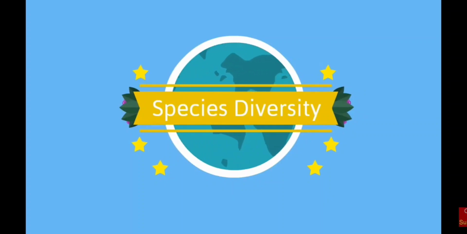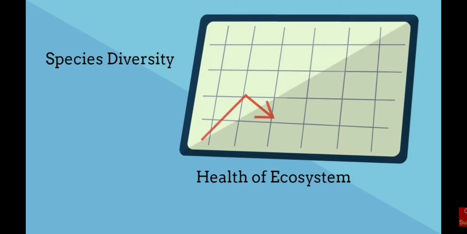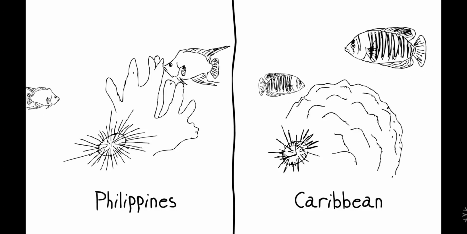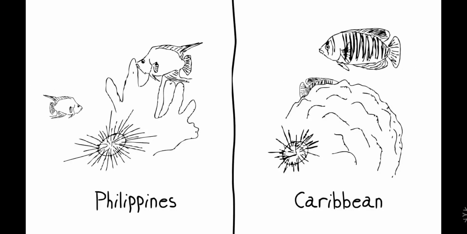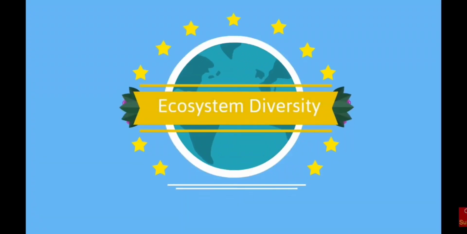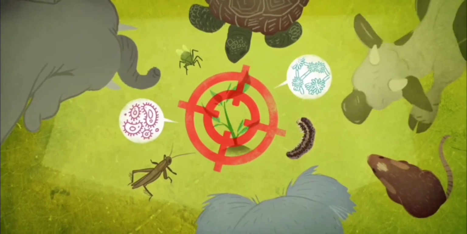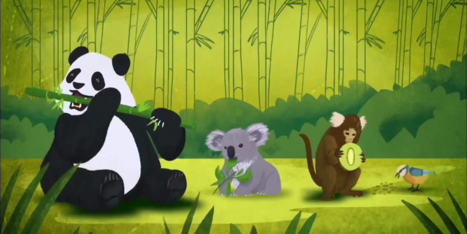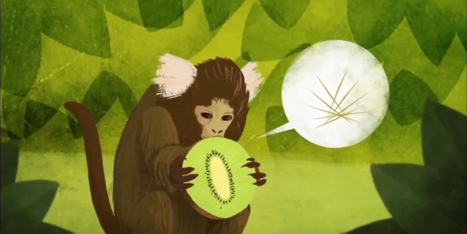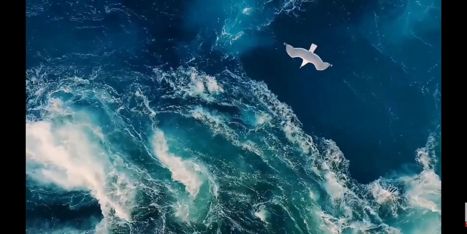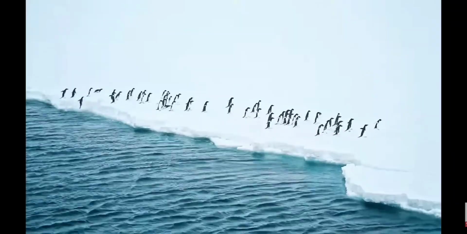Species diversity is the variety of species within a habitat or a region. Some habitats, such as rainforests and coral reefs, have many species. Ecosystem diversity is the variety of ecosystems in a given place. An ecosystem is a community of organisms and their physical environment interacting together. An ecosystem can cover a large area, such as a whole forest, or a small area, such as a pond.